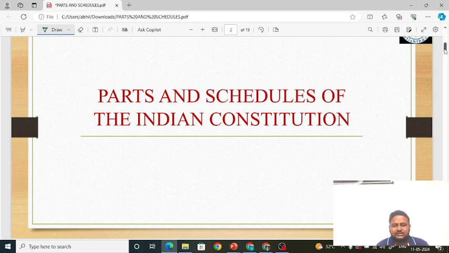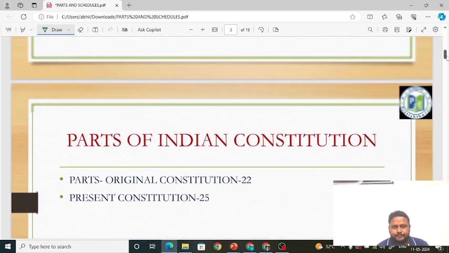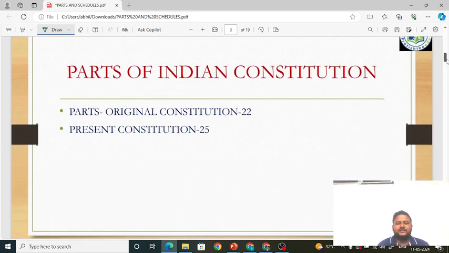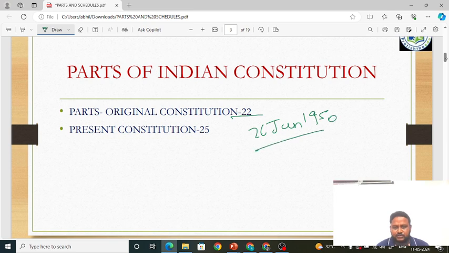Okay friends, so let's get on with it. Let's see how many parts and how many schedules there are, and what each part says and what each schedule says. When it comes to parts of the Indian Constitution, I said parts means basically chapters. When the Constitution was originally framed, the commencement of the Constitution was on 26th January 1950.